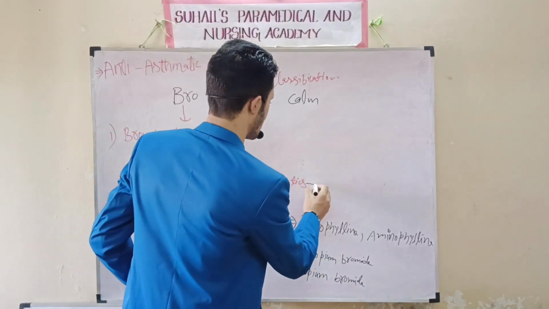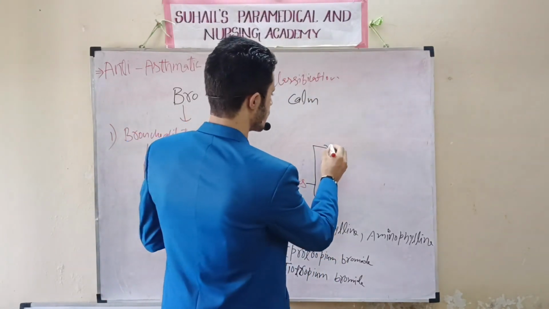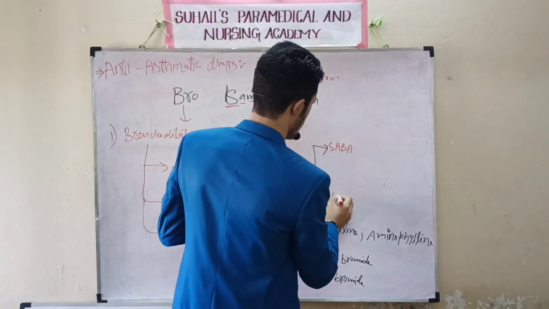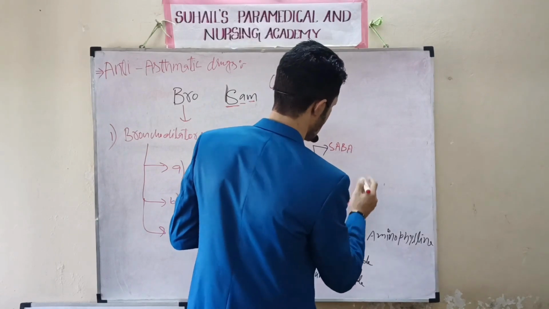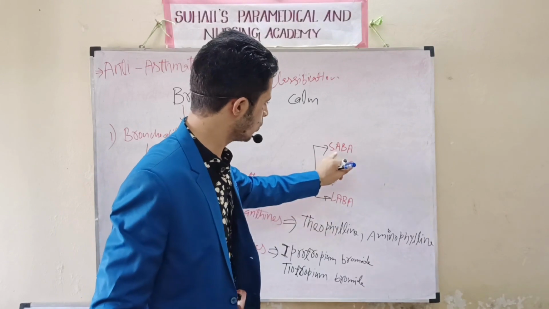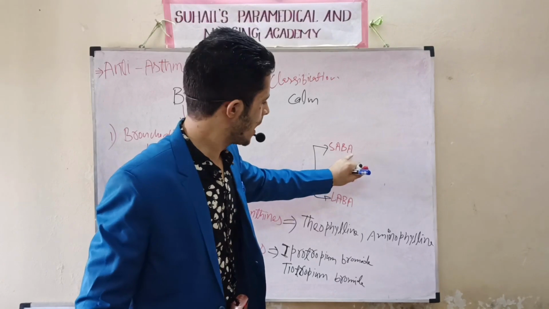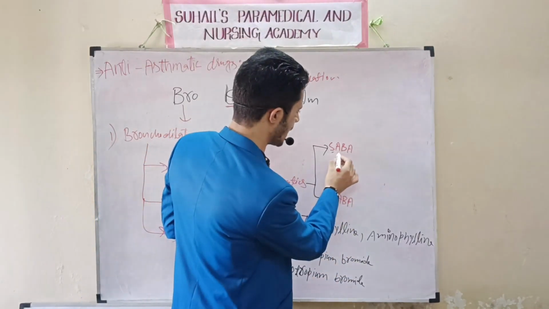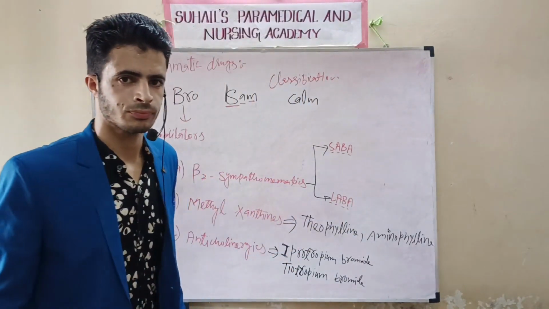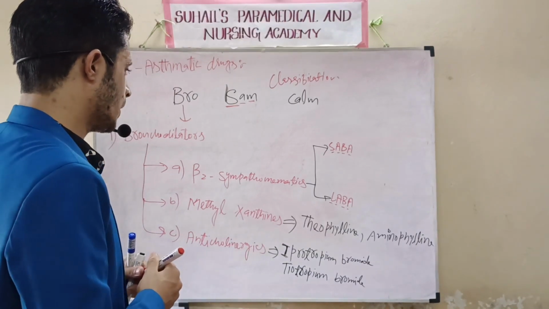And now there is sympathomimetic. Sympathomimetic has further classification. One is short-acting beta adrenergic, and there is long-acting beta adrenergic. I will explain this in the mechanism. So beta 2 sympathomimetic has two further sub-classifications: short-acting beta 2 adrenergics and long-acting beta 2 adrenergics. So how will we remember the short-acting and long-acting beta 2 adrenergics?